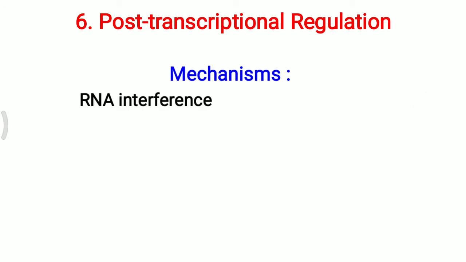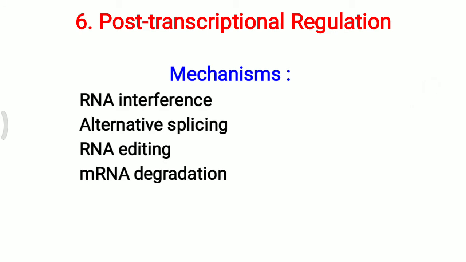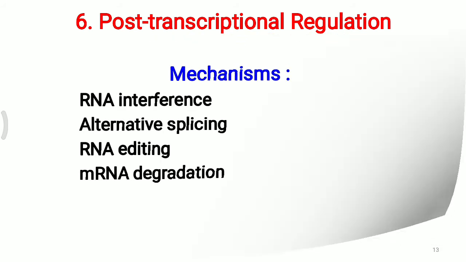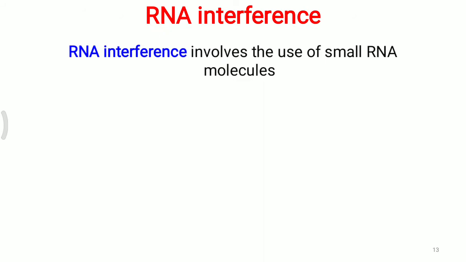Now one more thing, post-transcriptional regulation. In post-transcriptional regulation, various mechanisms are included: RNA interference, alternative splicing of the RNA, RNA editing, as well as mRNA degradation. All together, or separately, they help in post-transcriptional regulation. We will look at these in detail. First, RNA interference. RNA interference involves the use of small RNA molecules.